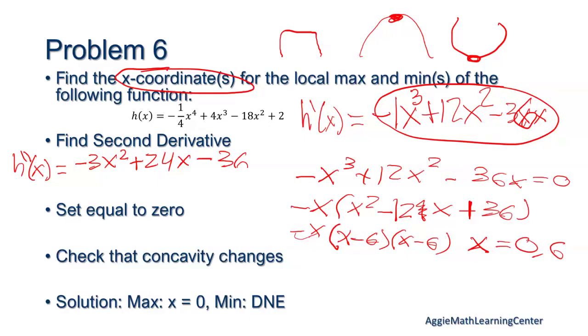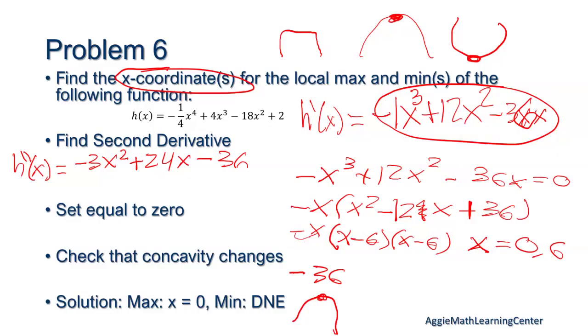We're on track. When we put 0 in, we already found that was negative 36, so that's concave down. That means it's a maximum, so we have our little frowny face.